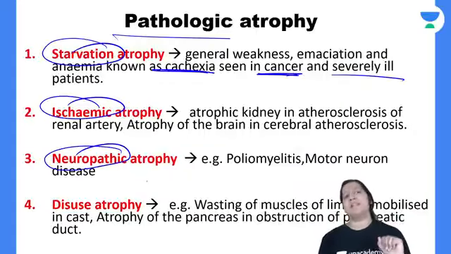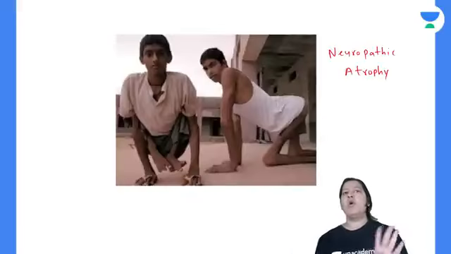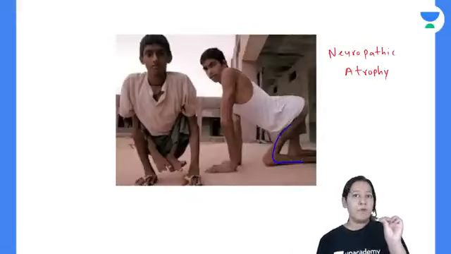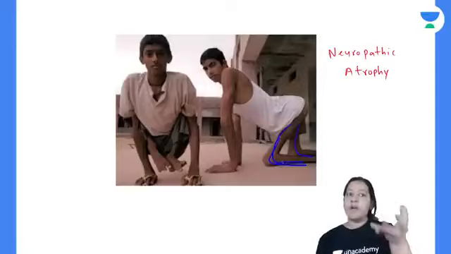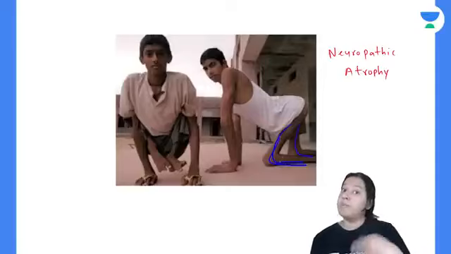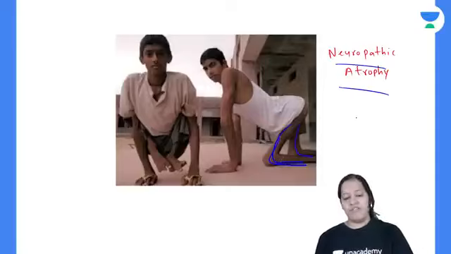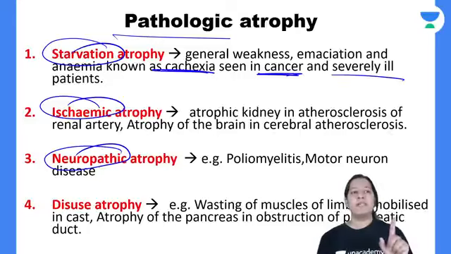The third is neuropathic atrophy. Neuropathic, like polio. In polio, what happens? The nerves are abnormal. There is a problem with the nerves. The polio virus is damaging the nerves. So these muscles get atrophied, because the problem is not in the muscle, the problem is in the nerve. So polio is the example of neuropathic atrophy.